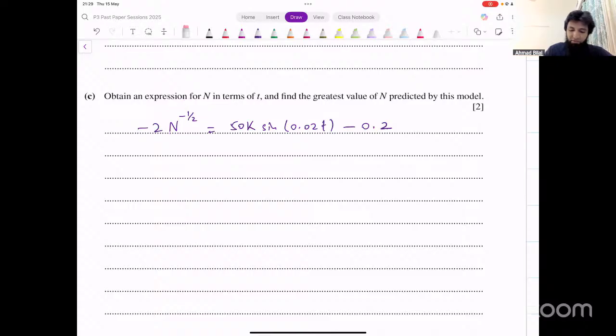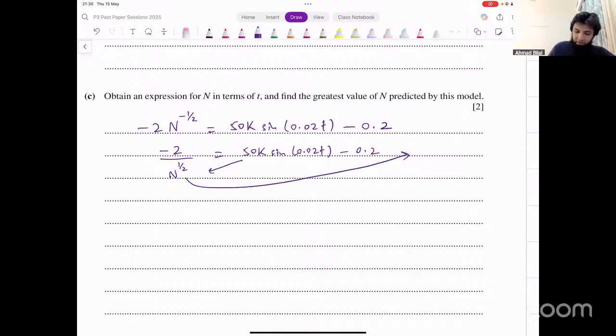What we can actually do is write it like this, first of all, minus 2 over n raised to power 1 over 2 equals 50k into sine of 0.02t minus 0.2.